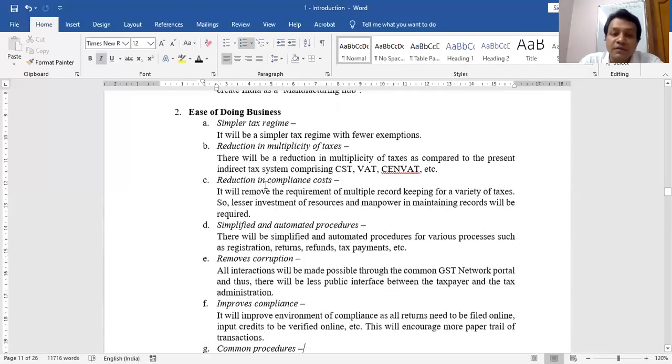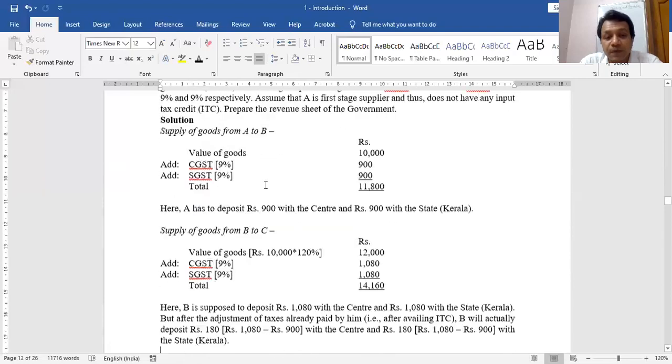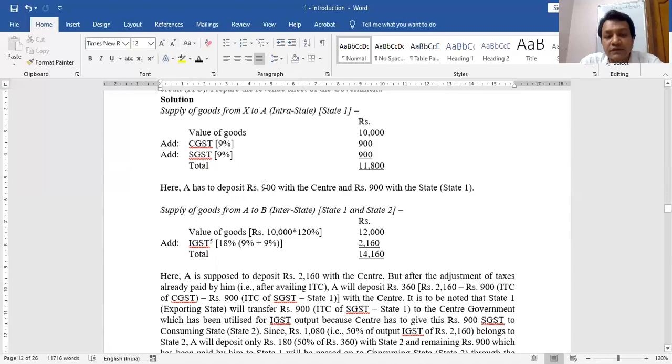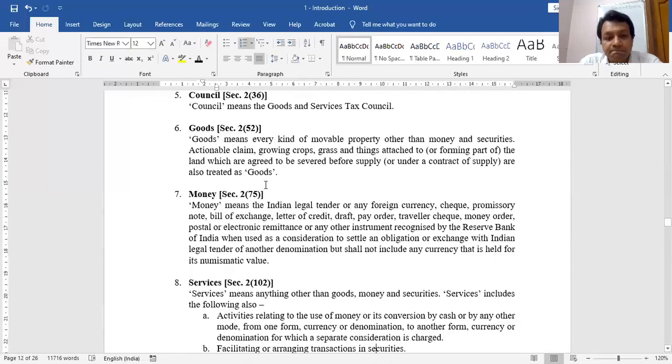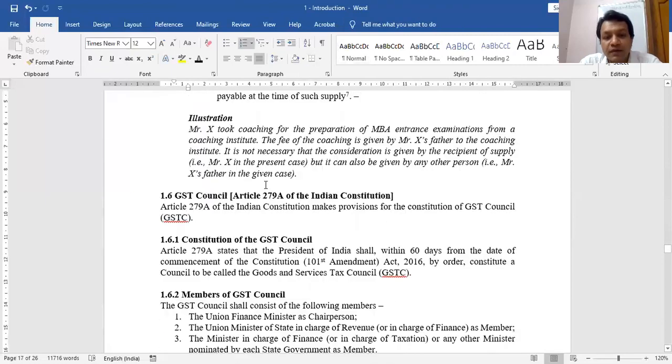How it will help in doing easy business. What is the benefit to consumers, etc. This example we have already covered in so many other chapters. So no need to know this. Then no need for this point to be known. The GST concept we have covered.